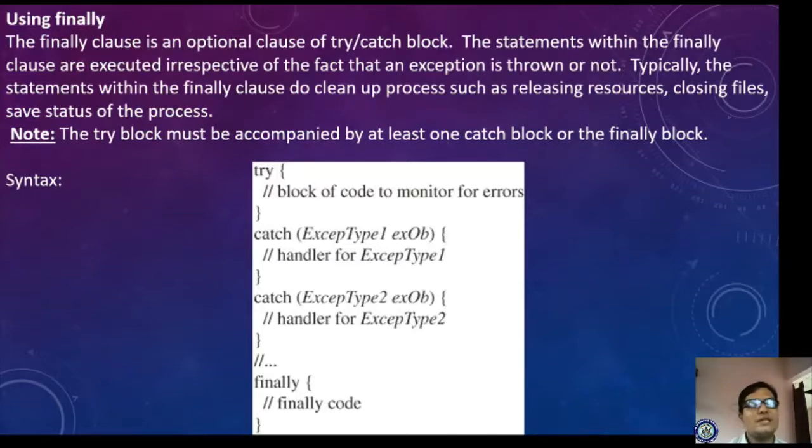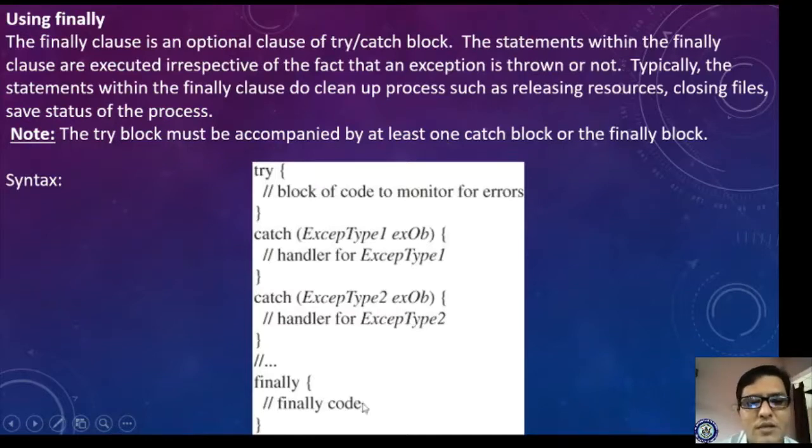Here the note is given that the try must be followed by one catch block or a finally block. Okay, so we will see the syntax. Here the try block is given. In the try block is the block of code to monitor for errors. Then the catch block is there, and last the finally code is there.